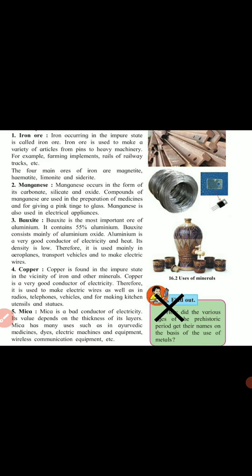If you remove the plastic coating on our cables, you can see the copper wires. In kitchens, we use copper for making pots, and also in vehicles, radios and telephone wires. So in all of these we can use copper.